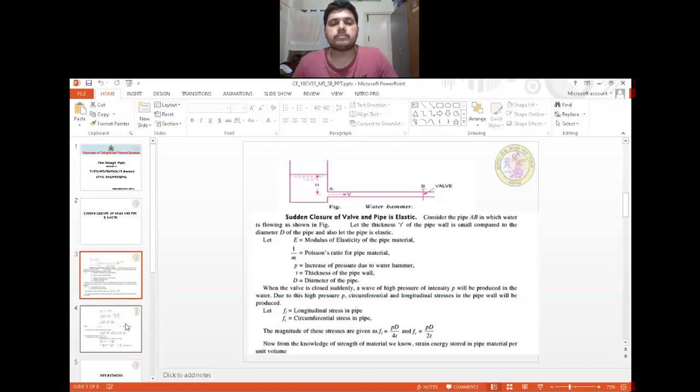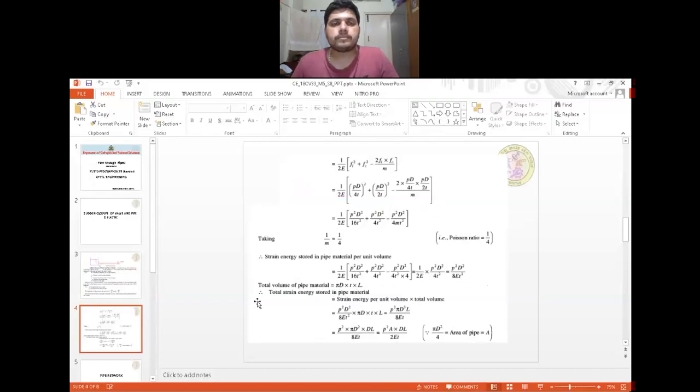Now from the knowledge of strength of materials, we know the strain energy stored in pipe material per unit volume equals 1 by 2E into Ft square plus Fc square minus 2 Ft into Fc by m. This simplifies to 1 by 2E into P square D square by 16t square plus P square D square by 4t square minus P square D square by 4mt square. Taking 1 by m equal to 1 by 4, that is the Poisson's ratio, the strain energy stored in pipe material per unit volume is equal to P square D square by 8Et square.